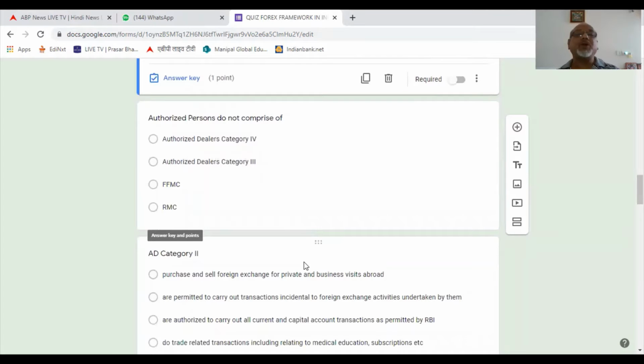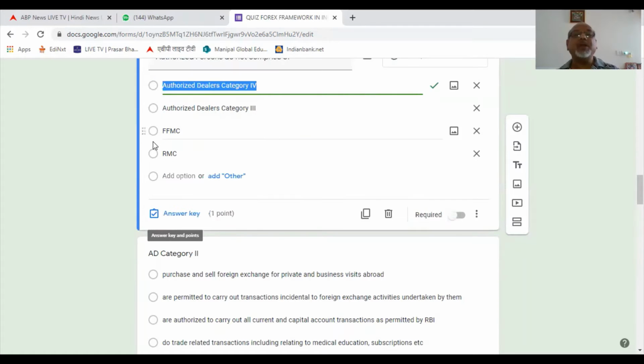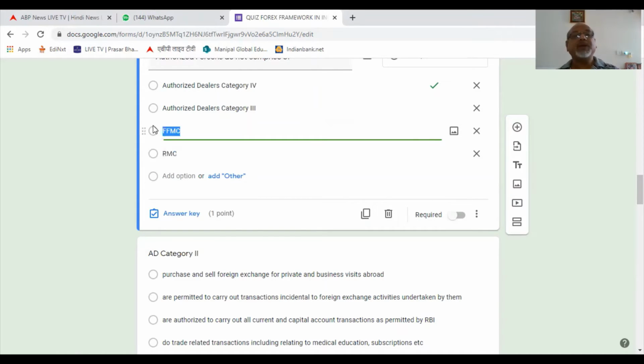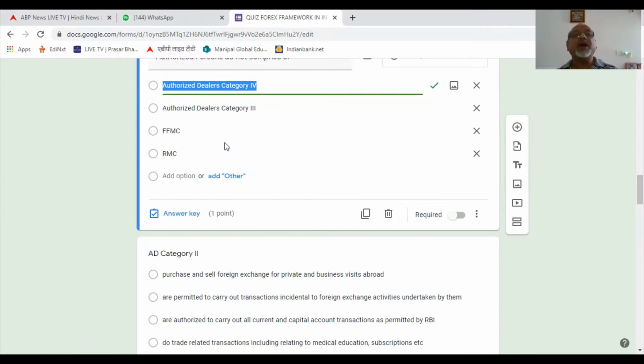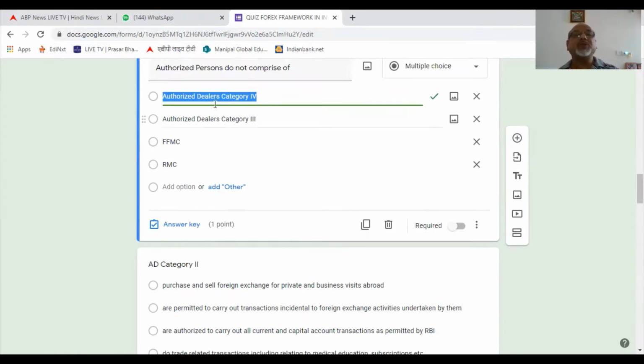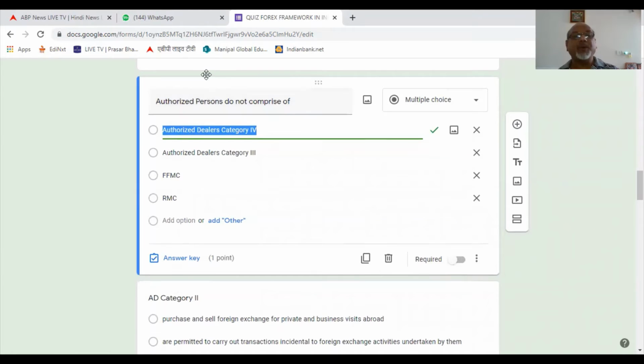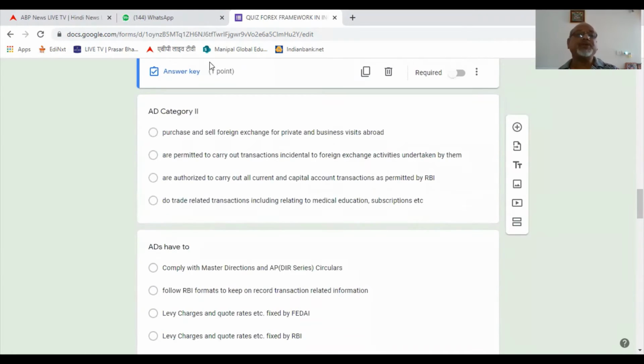Authorized persons do not comprise authorized dealer category 4. There is no category 4. There is only category 1 to 3. And then there are full-fledged money changers and restricted money changers. So this, and this are correct. This is wrong. Our answer to the question is authorized dealers category 4. Let's go to the next question.